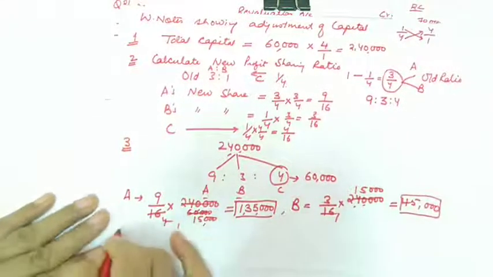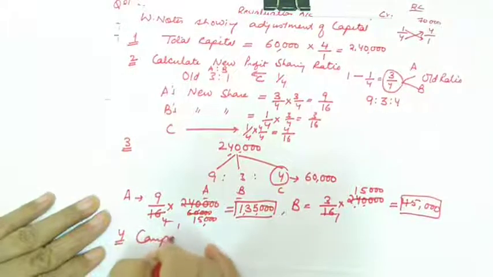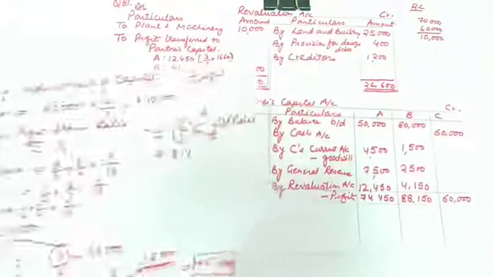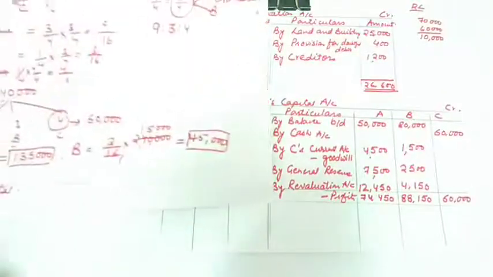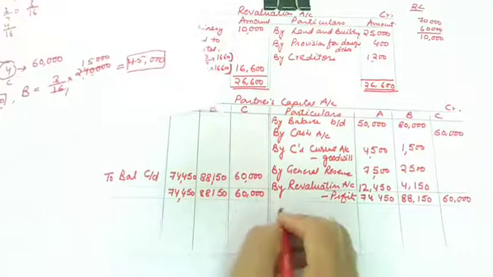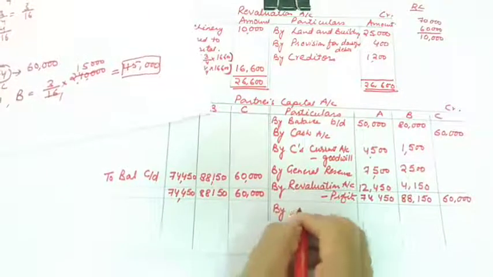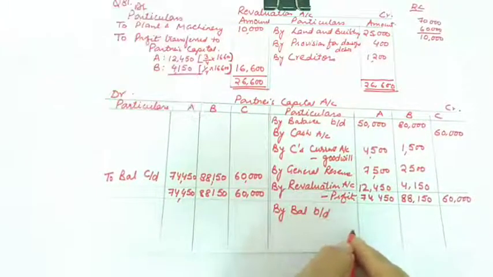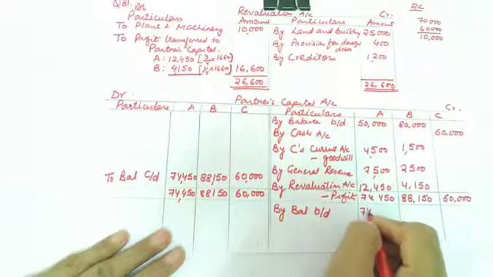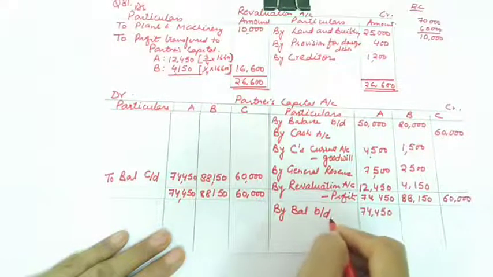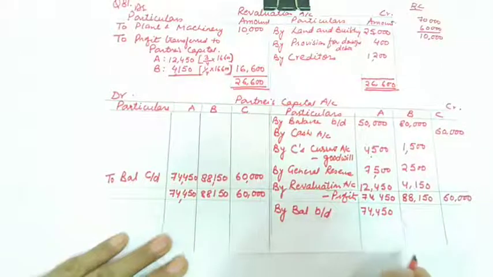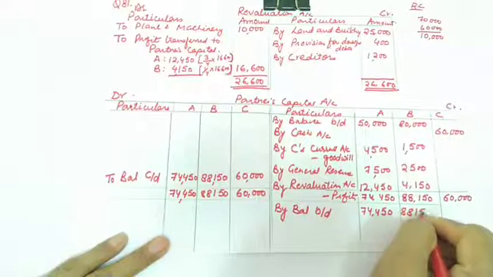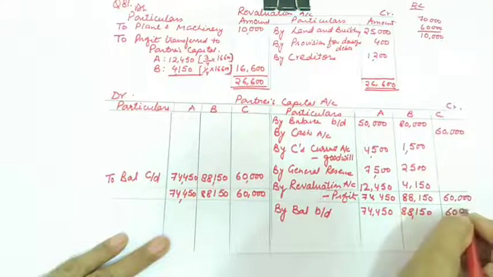Now in the fourth step we'll compare the capital, and I told you while comparing capital, compare through partner's capital account. So let us do all these steps here. So first step is we'll transfer the capitals here, close opening balances, this will become opening balance because this is second part. So this is opening capital balances just for the sake of capital adjustment: 88,150 and this is 60,000.